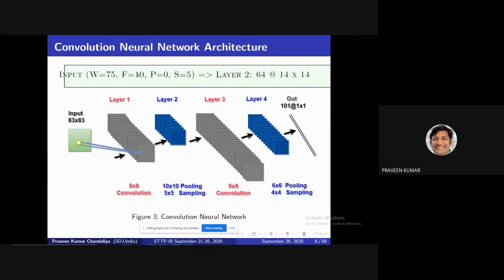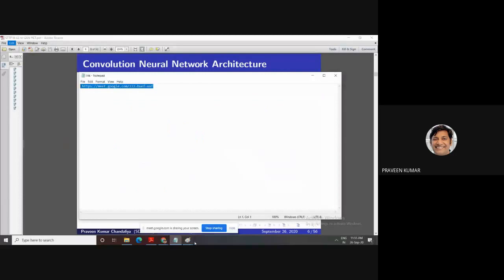Next, layer 2 is a pooling layer. The first layer output has a width of 75. After the first convolution, the filter is 10 into 10 for your pooling. The filter size is 10. We do not use any padding concept. The padding is 0. S represents your stride. Stride is 5. This is your size. This way you can calculate.